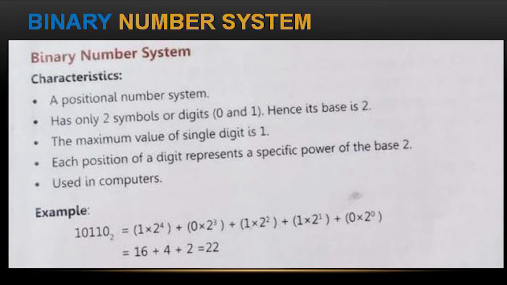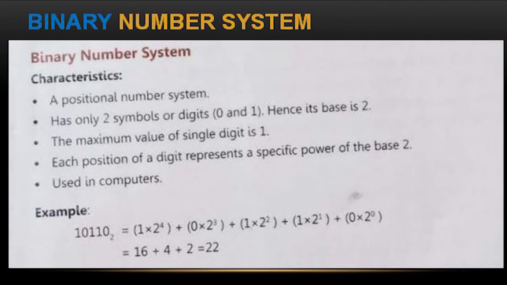Next, 0 into 2, next 1 into 2, next 1 into 2, and the last value is 0 into 2. Now if you see the powers, first value 1 into 2 power 4, next value 0 into 2 power 3, like that. From there 4, 3, 2, 1 and 0, up to 0 it will accept.